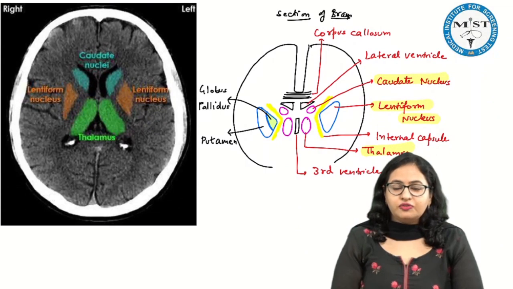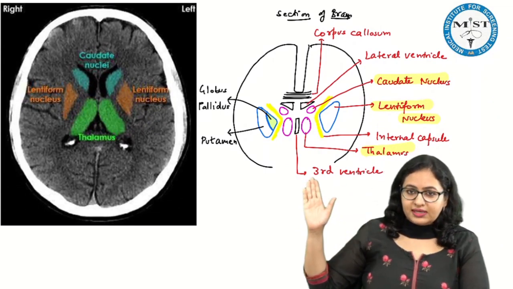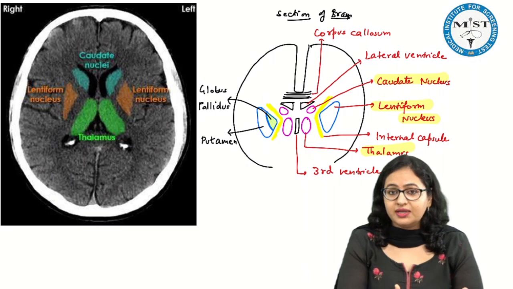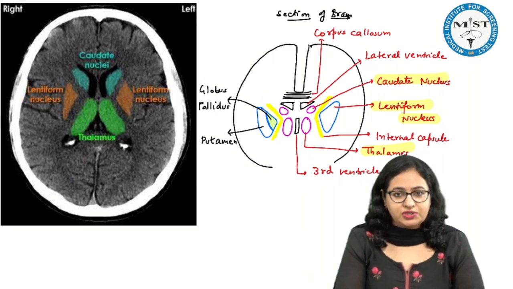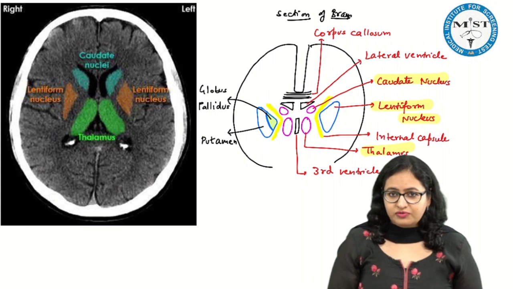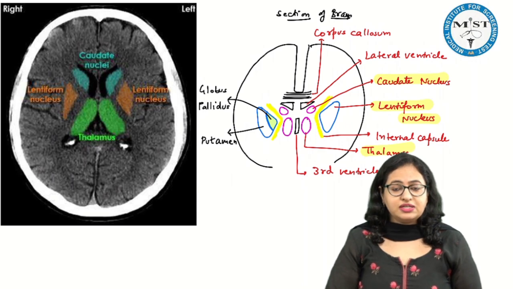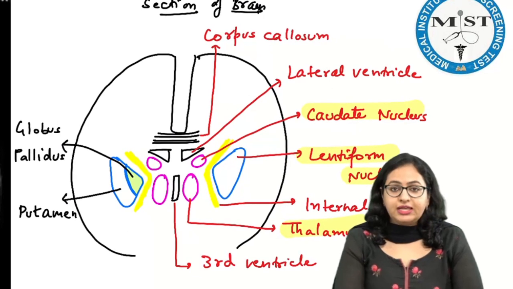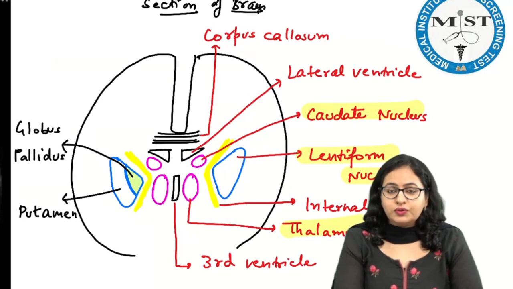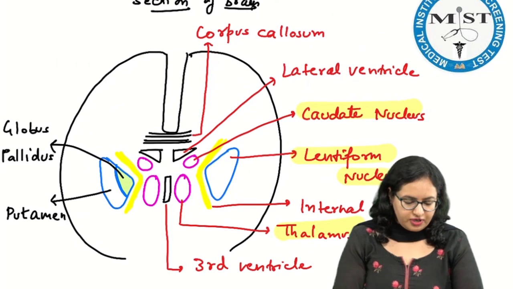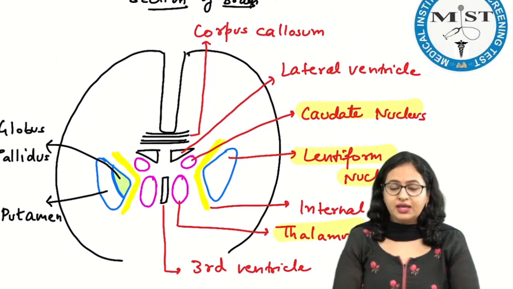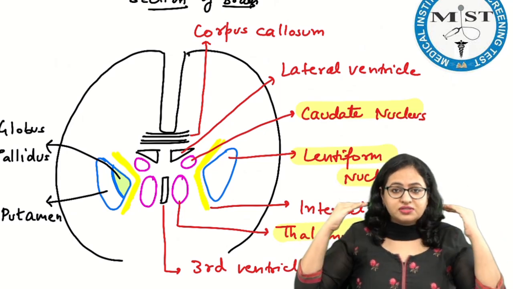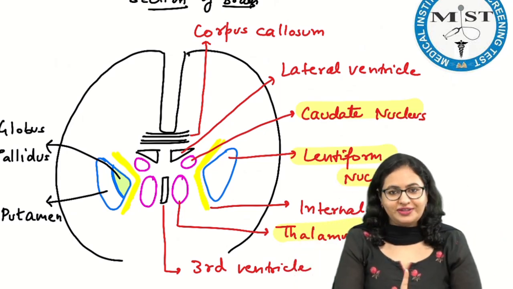Now, as we have talked in the classes about this schematic image, we always make it so that you can remember all the elements. When you make a diagram yourself, when you have these schematic diagrams in your notes, you are able to memorize it more perfectly. I mentioned earlier also that whenever we talk about these sections of the brain, either a coronal section or a horizontal section, the nuclei and the orientation of the structures will remain the same.